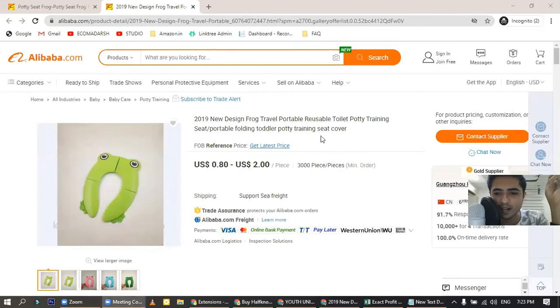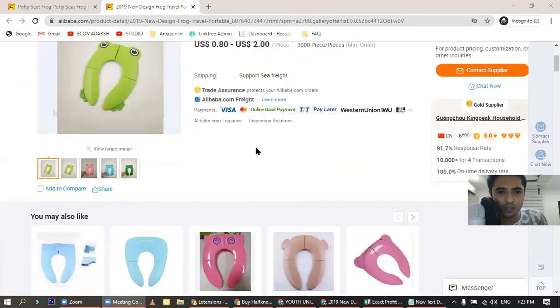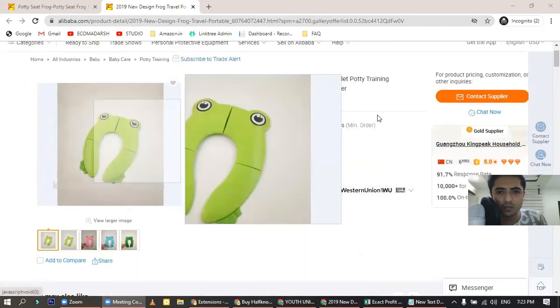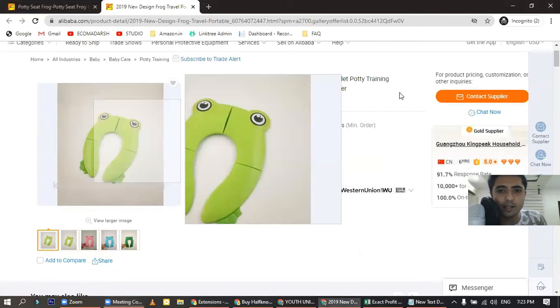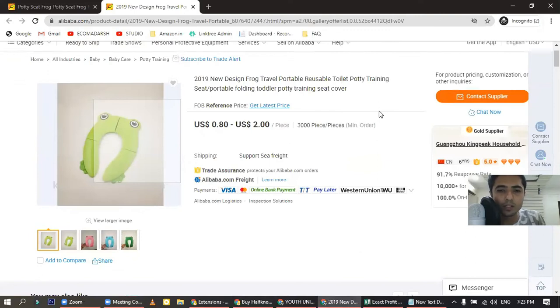Okay guys, I think it is 2:23 right now, so I will go really fast and try to show you how you can find a good supplier. So yeah, like this you can analyze what supplier options are available to you, try to find the best match, and just contact them and tell them to provide you their personal contact details, like their personal phone numbers and personal email addresses.